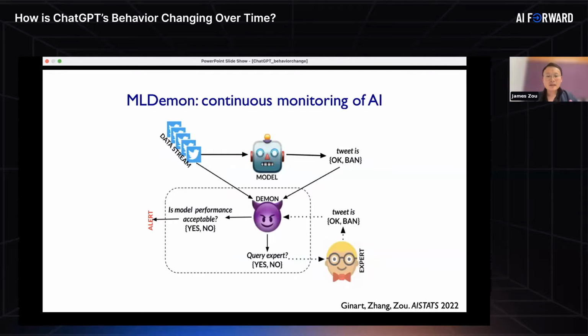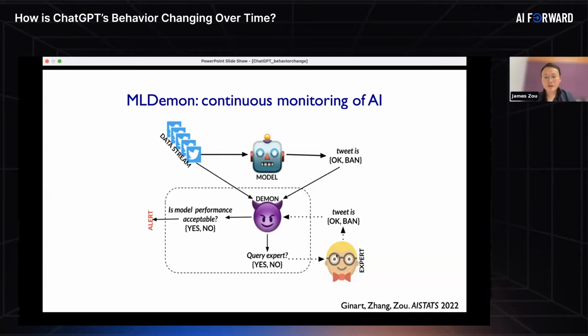So I think this really all highlights the need for us to have more reliable, robust ways to continuously monitor the behaviors of AI and of large language models, right? Especially if I'm going to deploy that model as a part of my pipeline. If the model's behavior changes from today compared to tomorrow, that could very easily break my pipeline, right? So then I need some other system that can quickly monitor the model's behavior and flag me if something happens, right?